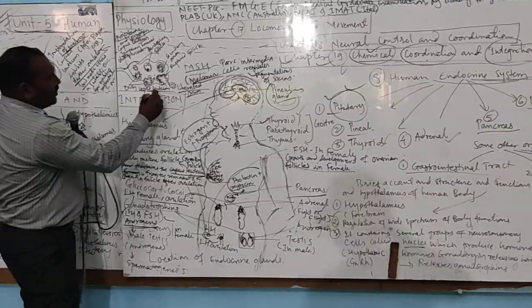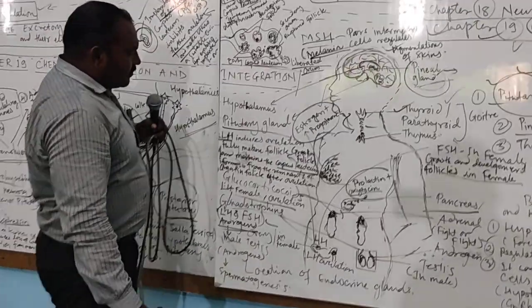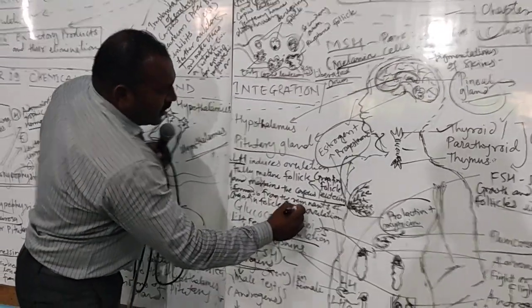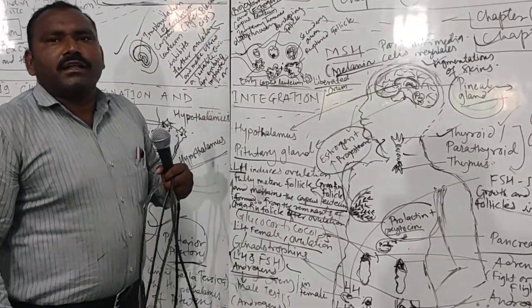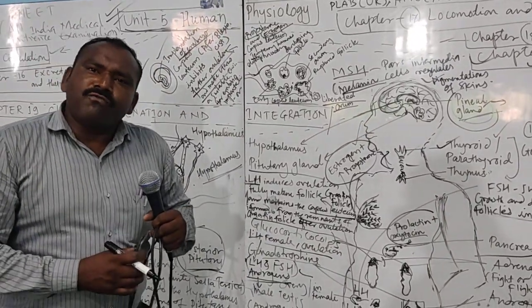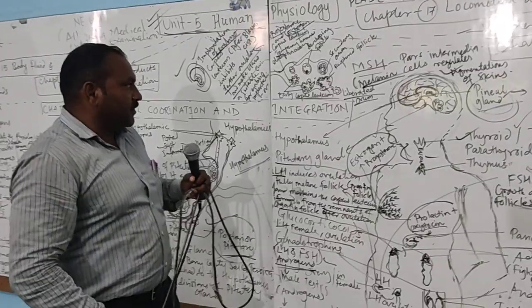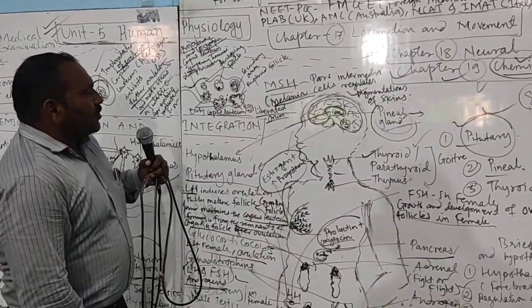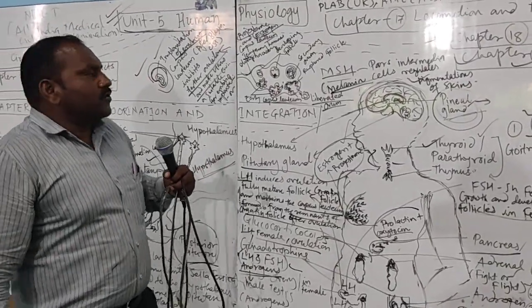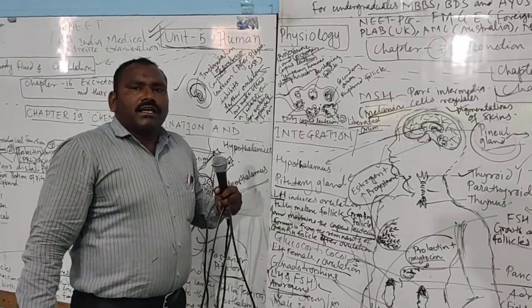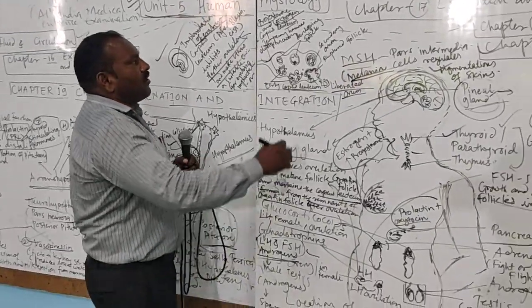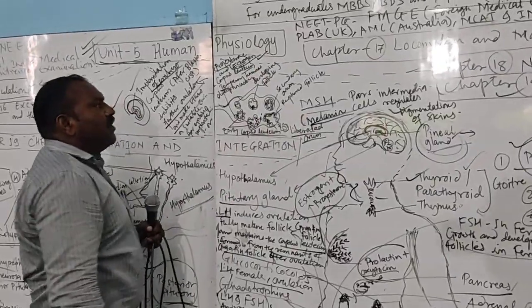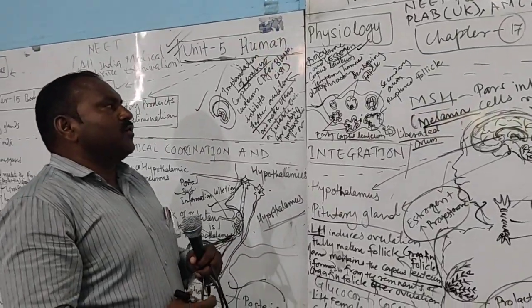This is a corpus luteum. And what is the corpus luteum? It is a remnant of the Graafian follicle. It plays an important role after the formation of the ovules. And then we can also talk about the human female hormones. Those are LH and FSH. Along with those hormones, progesterone and estrogen are also important along with the corpus luteum.